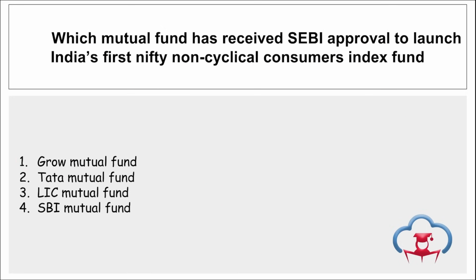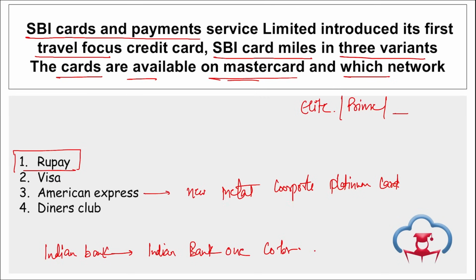Then if we further discuss these 3 variants, the Elite variant will have an annual fee of 4,999 rupees plus taxes. The Prime and Miles variants will cost around 2,999 and 1,499 plus taxes. This will offer benefits such as credit conversion, enhanced reward time, and so on.